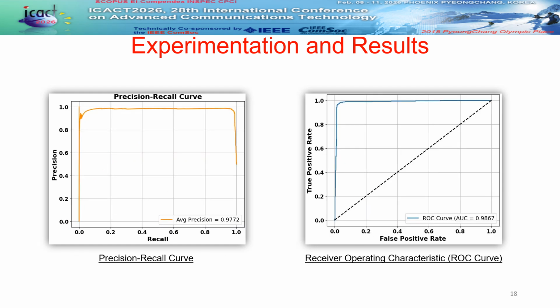To further evaluate robustness, we analyze two critical diagnostic curves. On the left, our precision recall curve maintains high precision across nearly all recall values, achieving an average precision of 0.9772. This proves the classifier remains reliable without sacrificing accuracy to catch more threats. On the right, the ROC curve shows near ideal performance with an AUC of 0.9867. Its sharp ascent demonstrates an exceptional true positive rate paired with an extremely low false positive rate. Collectively, these results confirm superior discriminative power for real-world deployment.